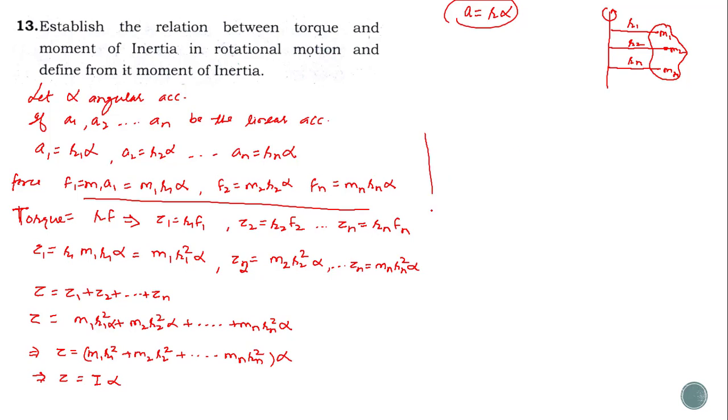So the relation between torque and moment of inertia comes out as tau is equal to I alpha, which is the required relation.